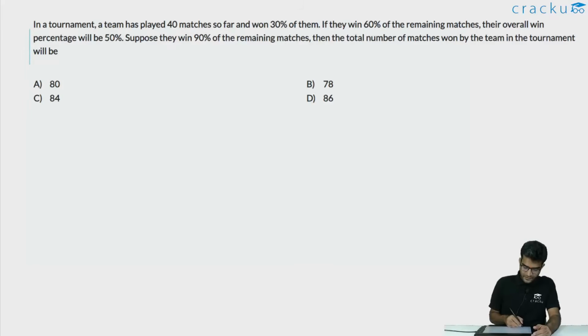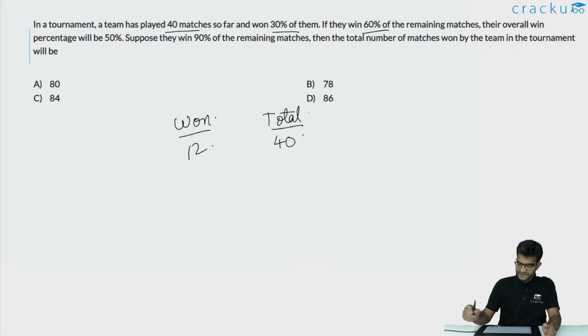In this question, we are told that in a tournament, a team has played 40 matches and won 30% of them. So the total matches that are played by the team right now is 40, and the matches won is 30% of them, which is 12. We are told that if they win 60% of the remaining matches, let us assume that the number of remaining matches is n, and if they are winning 60% of them, they are winning 0.6n. Then their overall win percentage will be 50%.